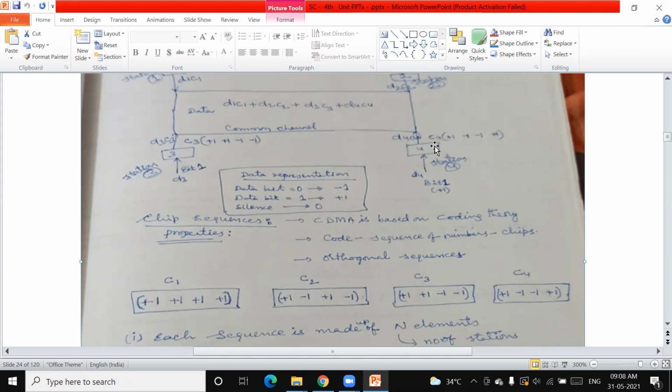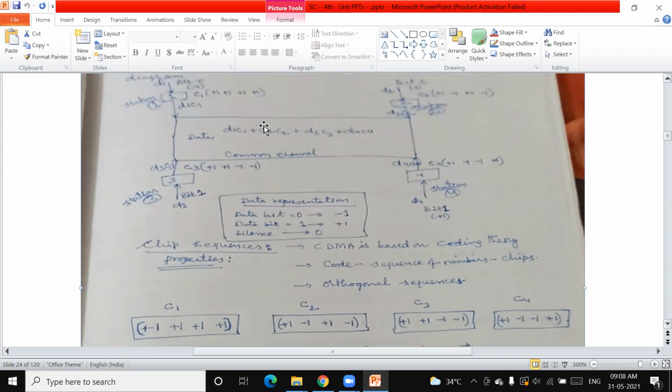C4 is the code assigned to station 4. So now here you can see the codes are like this. These are called chip sequences. This is one code and this is a different code, another different code, and another different code. These are all called chips. And what could be the sequence of these codes? This is called a chip sequence.